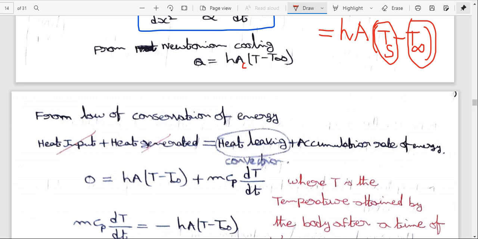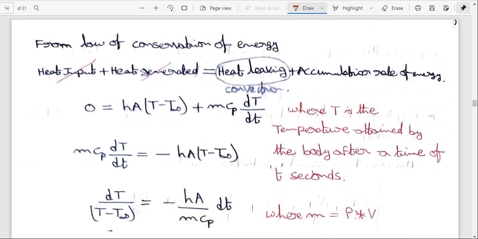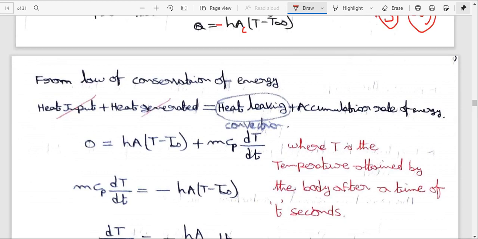In front of this equation we have to put a minus sign, so minus Q equal to minus hA (T minus T infinity).